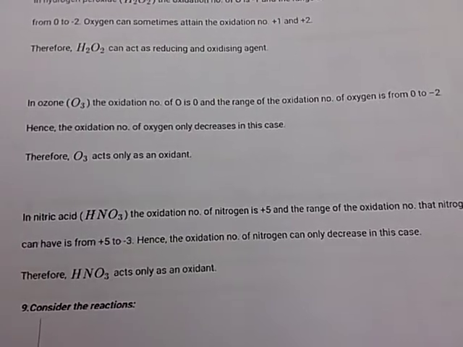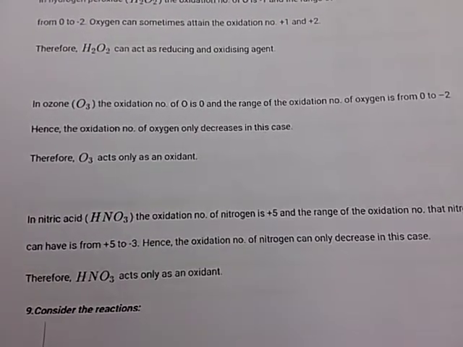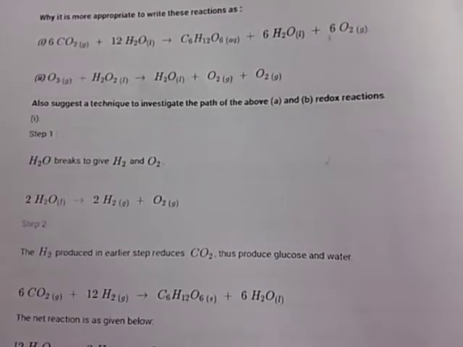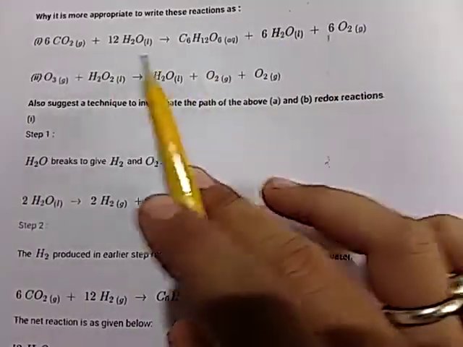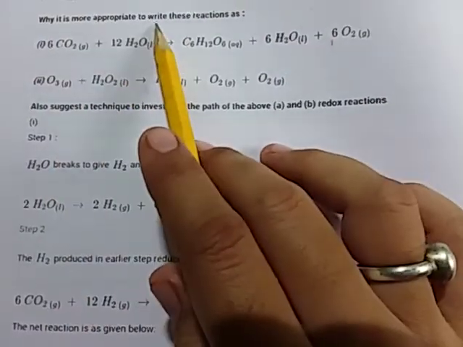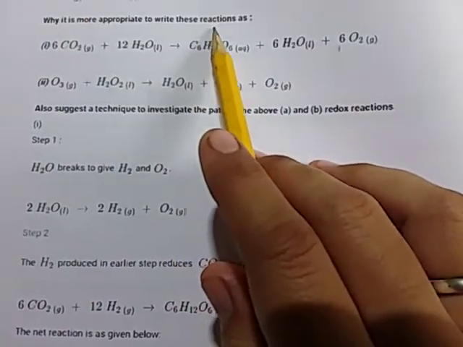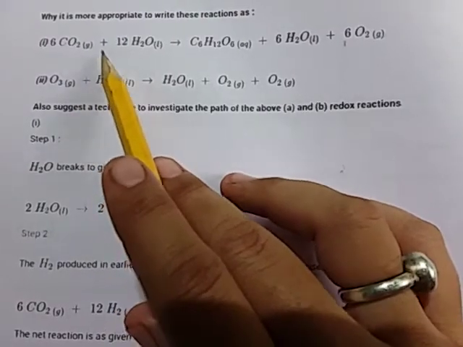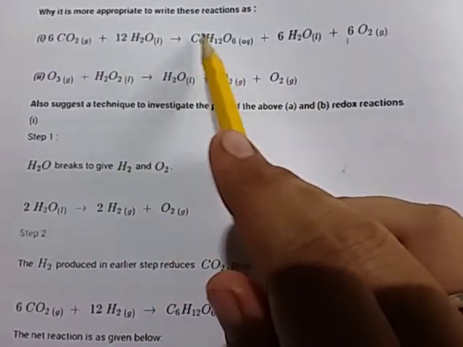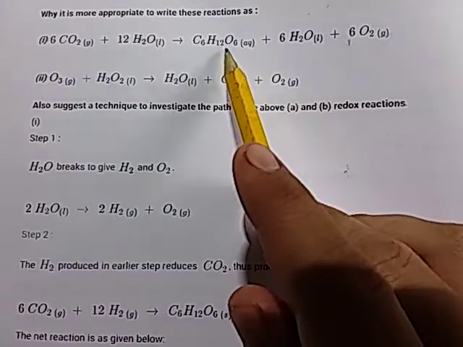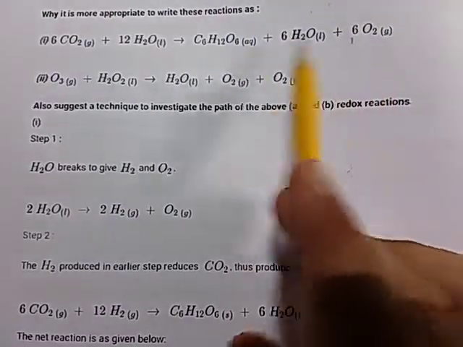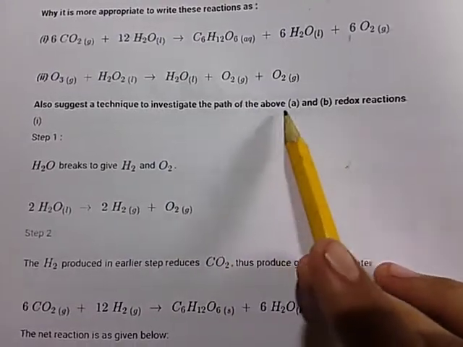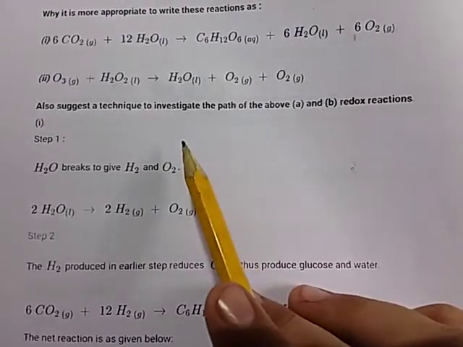Then ninth question, consider the reaction. Why is it more appropriate to write this reaction? The first reaction given is 6CO2 plus 12H2O converting into glucose, 6H2O and 6O2. Suggest a technique to investigate the path of the above redox reaction.